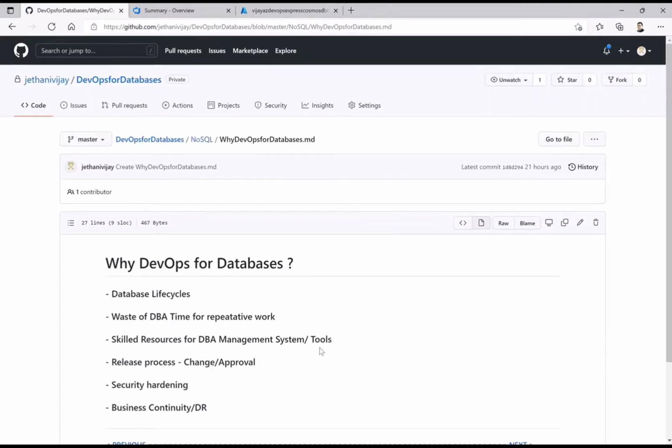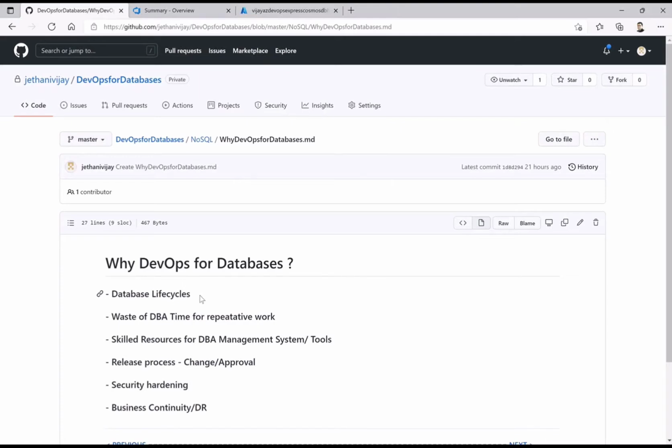This applies to all databases, irrespective of NoSQL or SQL. We know the database life cycles, with the upgrades and migrations we do, so there has to be life cycle management of the databases. The first thing is to make sure that while we work with our applications, the database or middleware tier is equally important to include in our solution implementations, or I would say automation for those solutions.